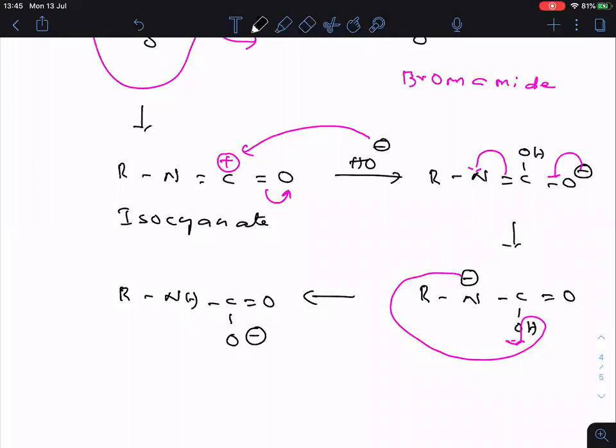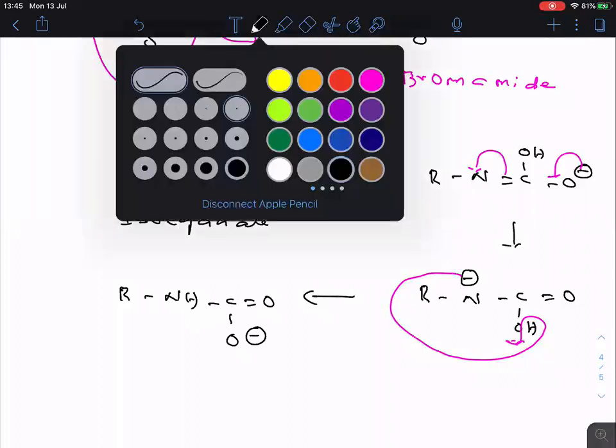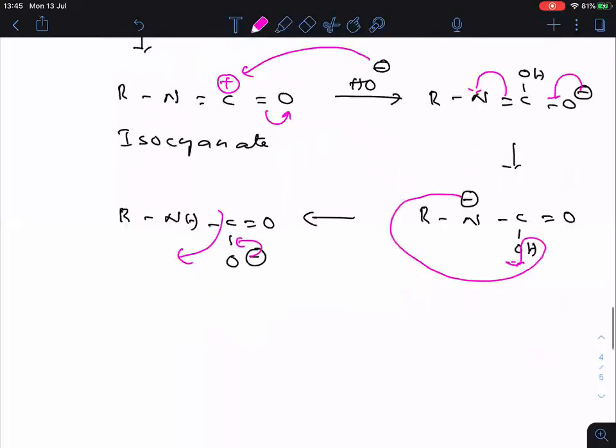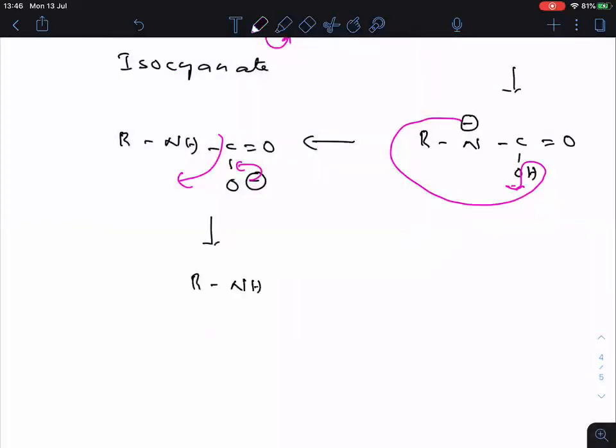Hope you people can follow this one. Now, when the negative charge is reversed back, then this entire group has to depart out. Follow? So, RNH minus departed, CO2 gas escapes out of the container.